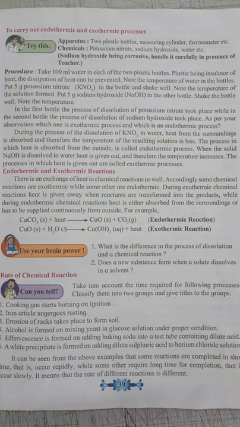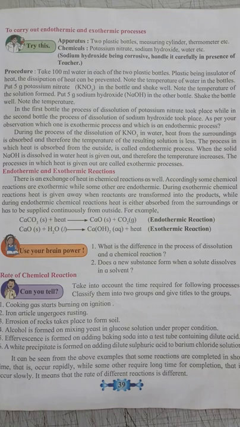Alcohol is formed when you mix the yeast in glucose solution under proper condition, but it will take 5 to 8 hours.